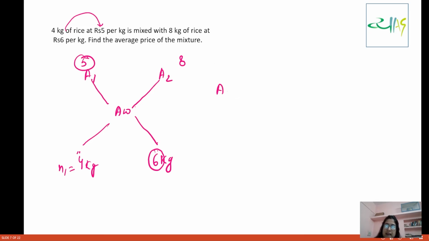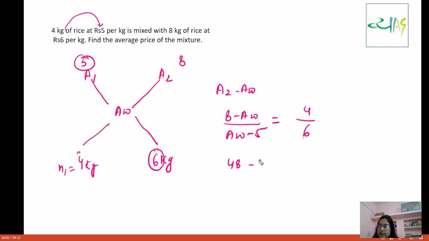A2 minus AW. So that is what, 8 minus AW divided by AW minus 5 is equals to what? N1 by N2. N1 is what? 4 and N2 is what? 6. So what this will become? Obviously this is 48, 6 8s are 48, minus 6 times of AW. Okay, and this is 4 times of AW minus 20.